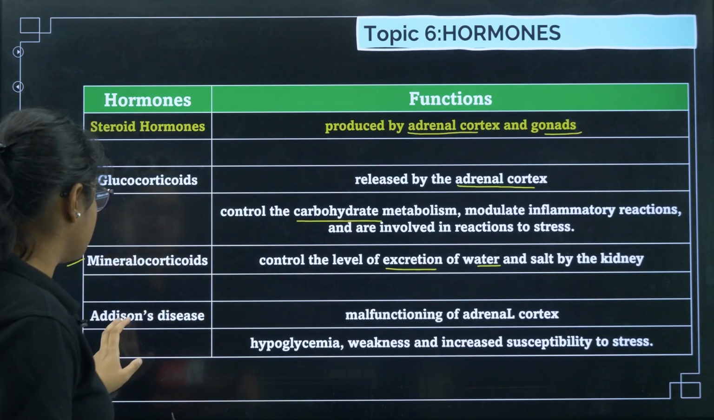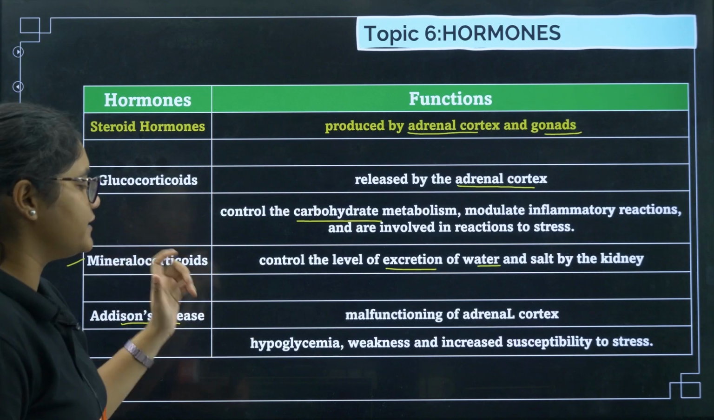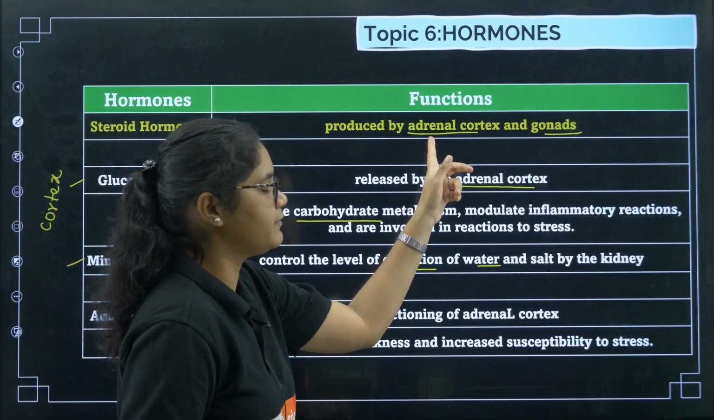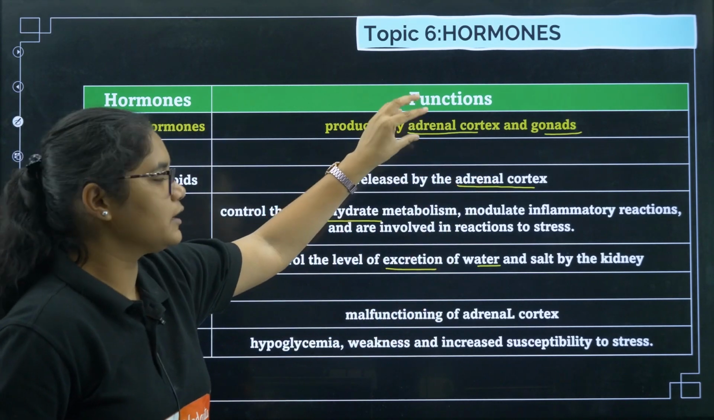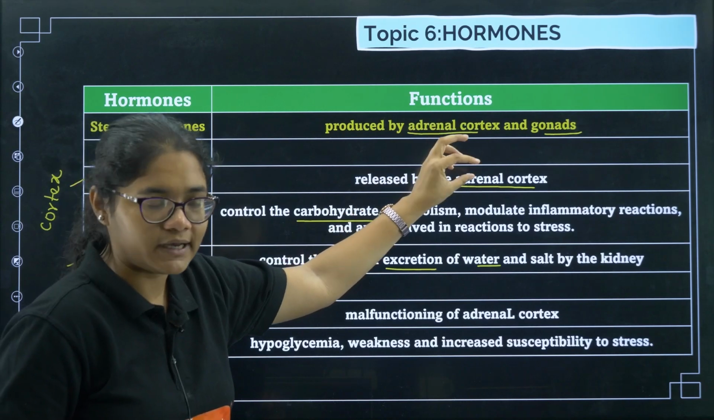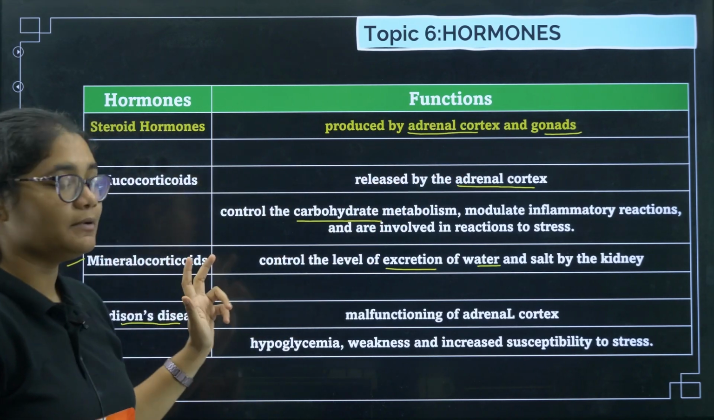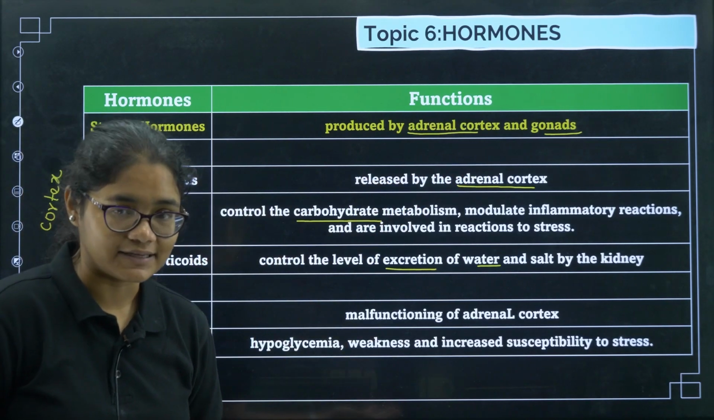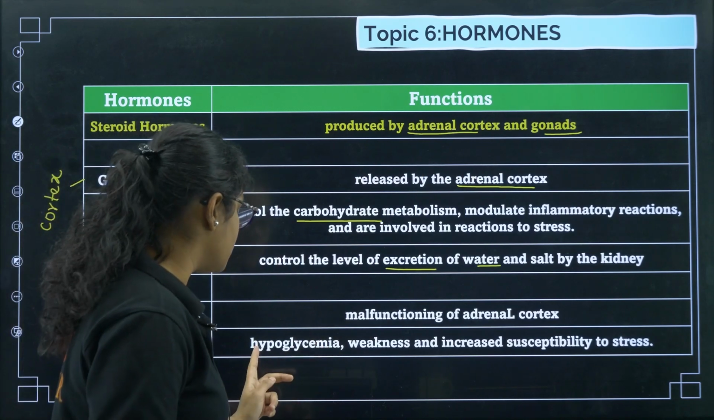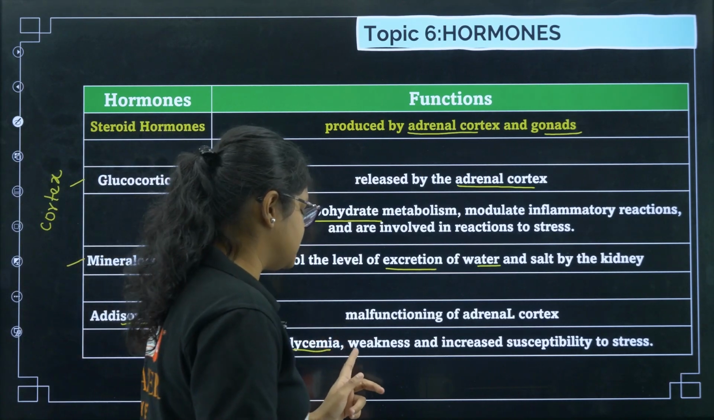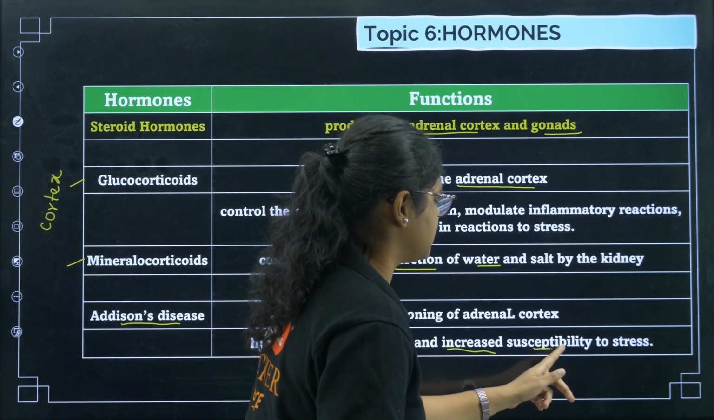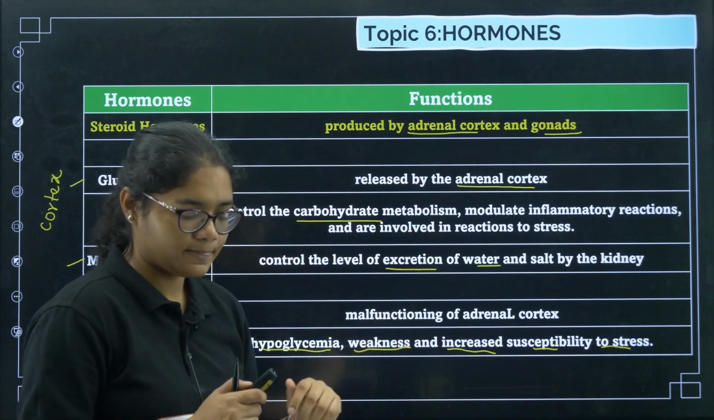Now here something you should know: what is Addison's disease? Addison's disease is the malfunctioning of the adrenal cortex. If the adrenal cortex is not functioning properly, your glucocorticoids and mineral corticoids will not be synthesized. In that case, what are the consequences? You can get hypoglycemia, weakness and increased susceptibility to stress.